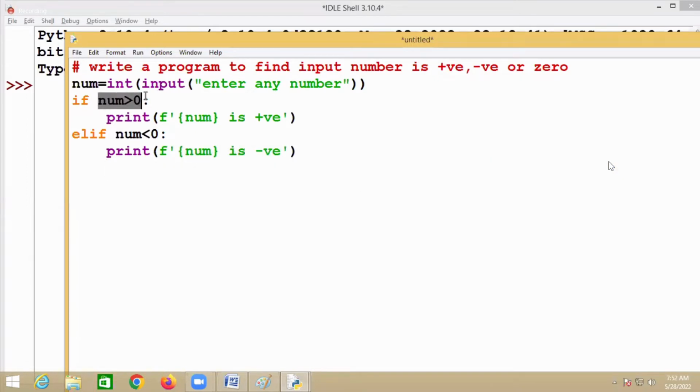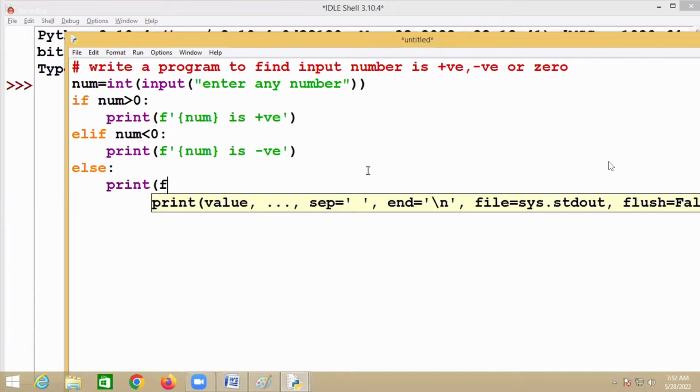Suppose the number is not greater than 0 and not less than 0, then finally I'll write else and print it. It is what here? 0. I just display the message saying that this number is 0.